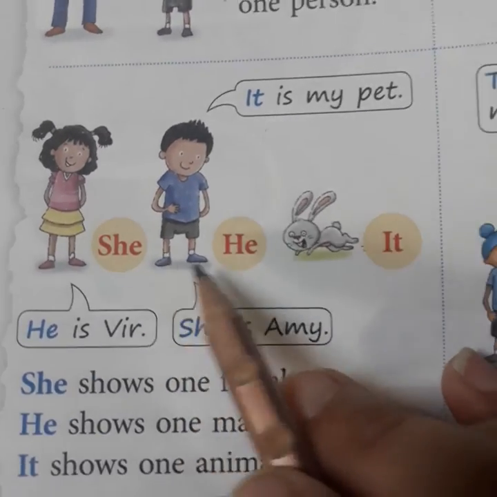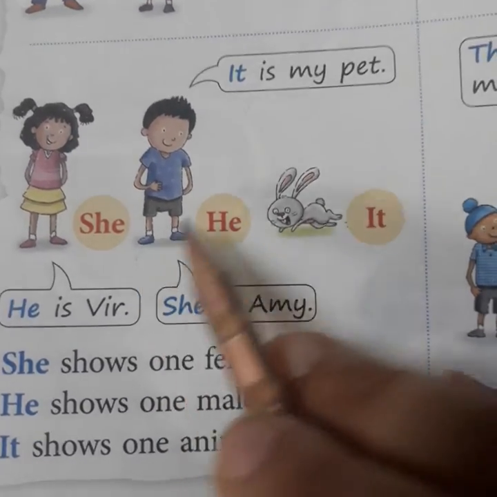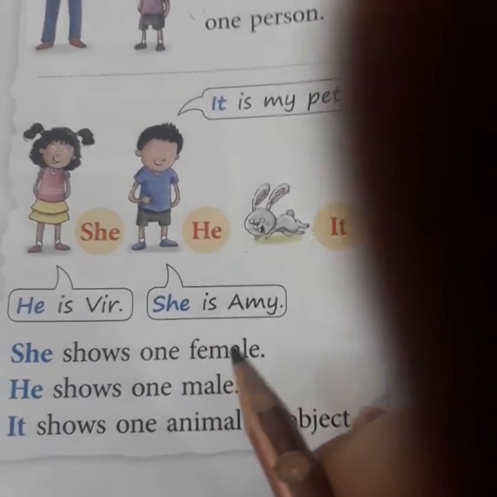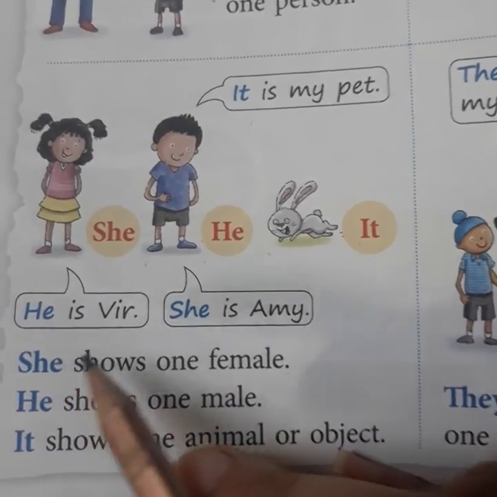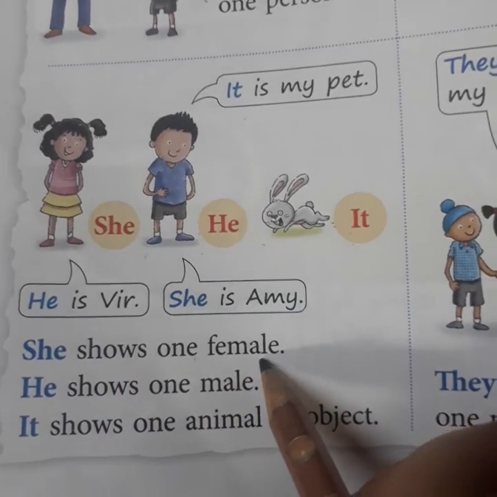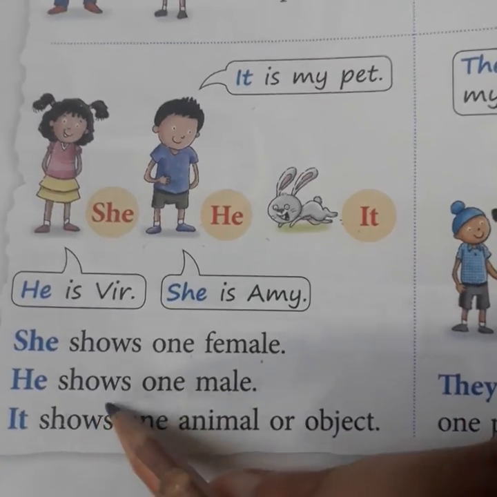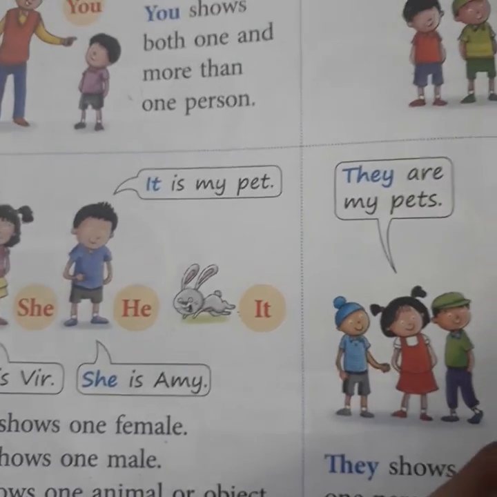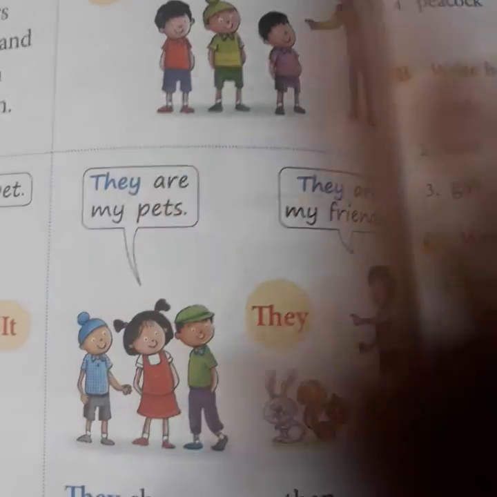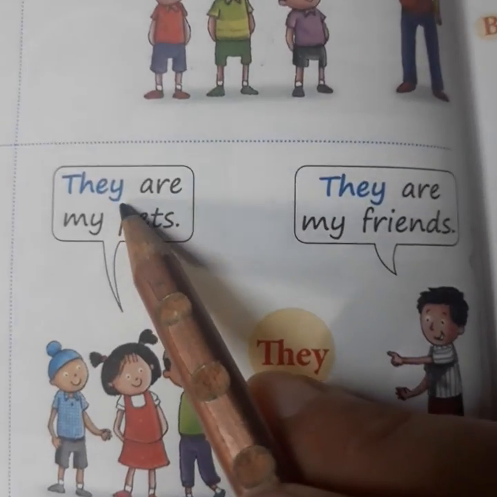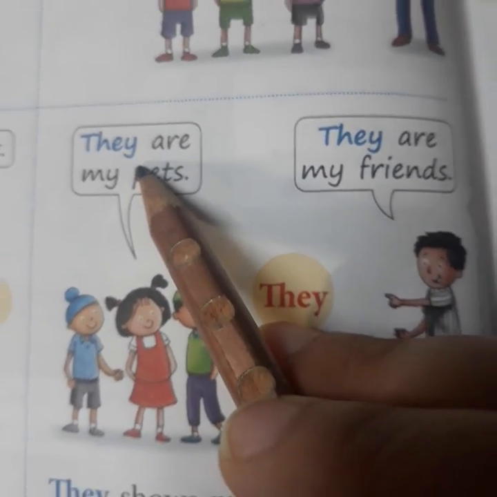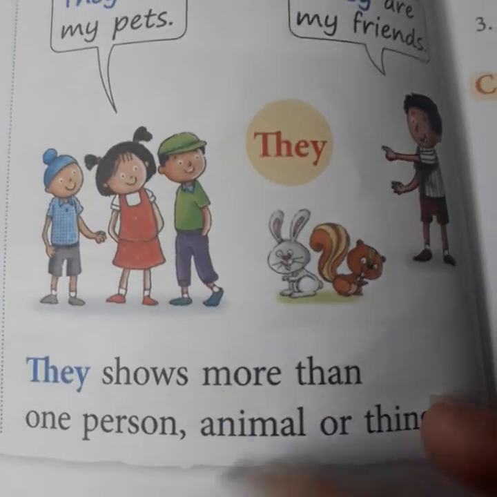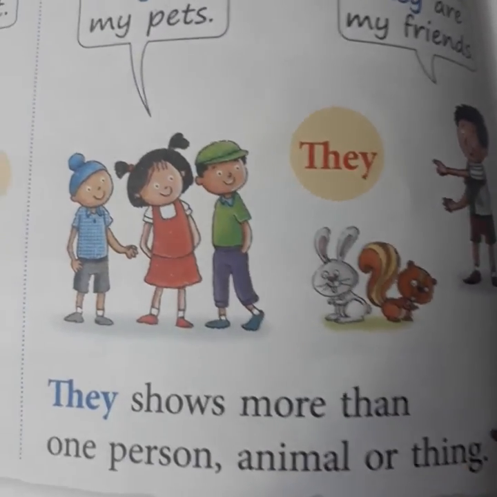Now he, she and it, all these three pronouns show one, the singular being. She shows one female, female means girl. He shows one male and it shows one animal or object. When there are many, we use the word they. I already told you, for many people we use the word they. They show more than one person, animal or thing.